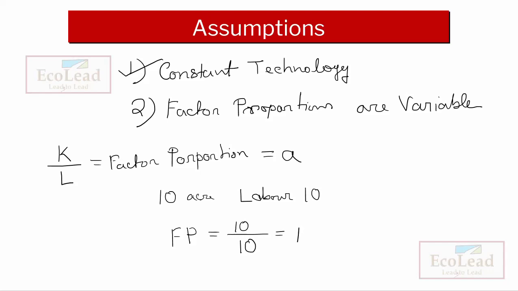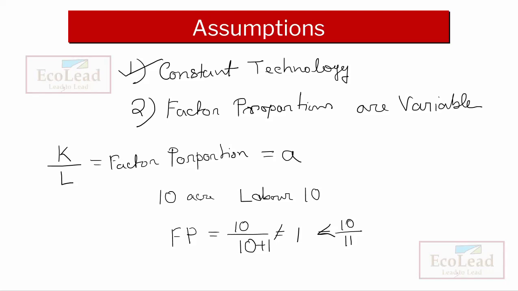Now if the land remains constant and we increase the labor by 1 unit, it will not remain 1. The factor proportion will be 10 by 11, which is less than 1.